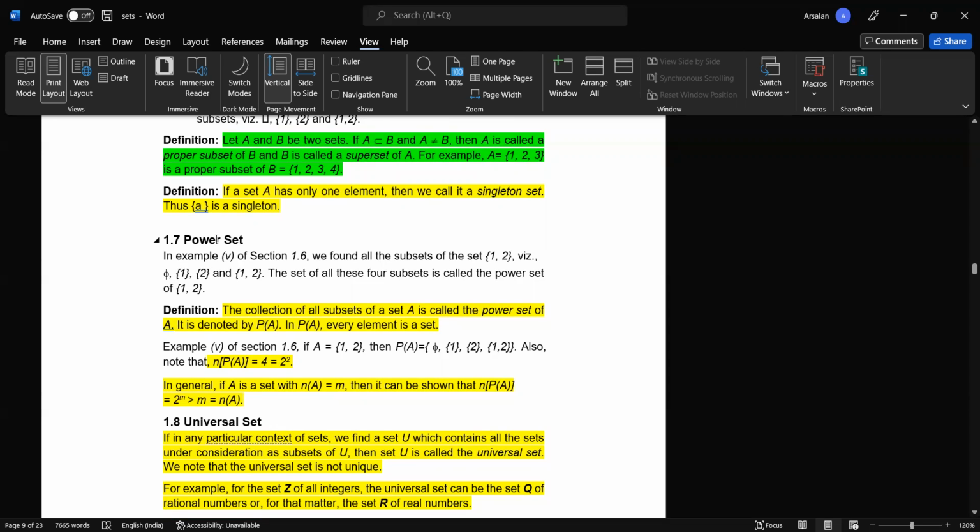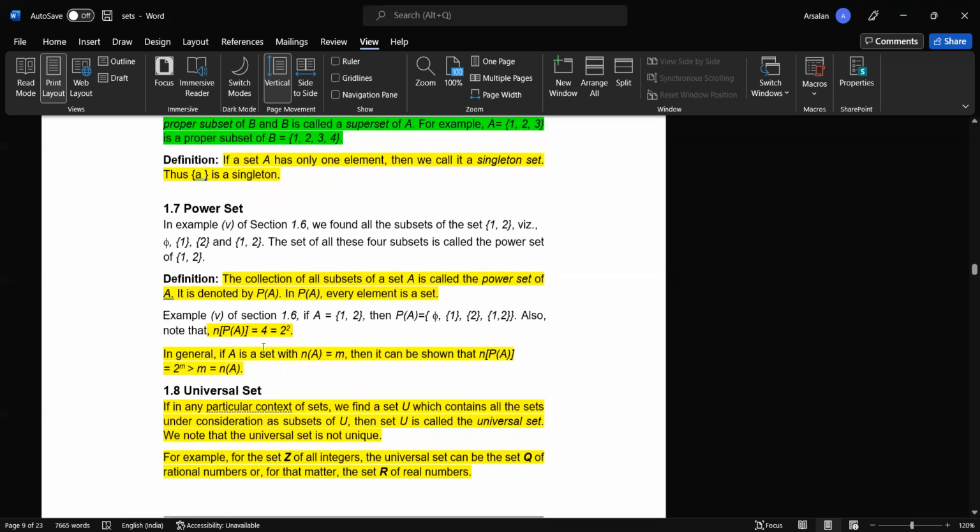We need to remember that phi is a subset of every set. The set of all these four subsets is called the power set of 1 comma 2. So if we incorporate all these subsets into a single set like this, then this particular set is called a power set, and we write it like this. Whatever set it is, we write that set name here, write P, and enclose that set name in brackets.